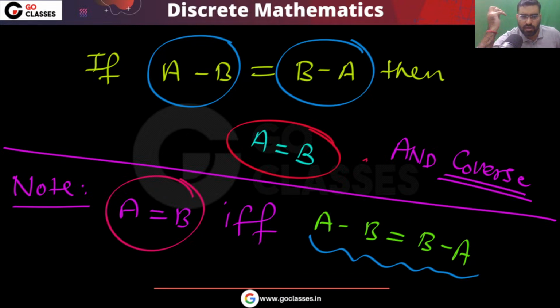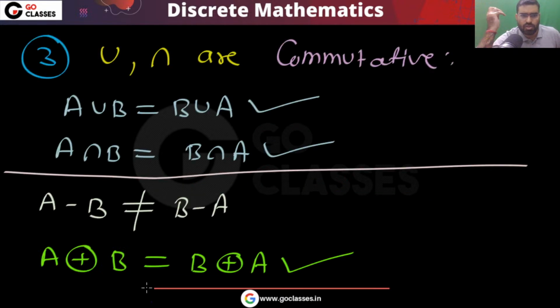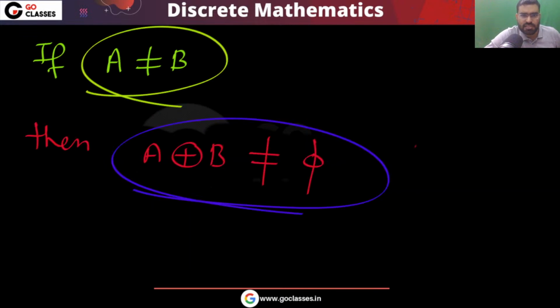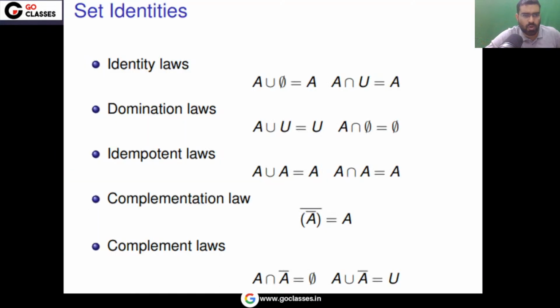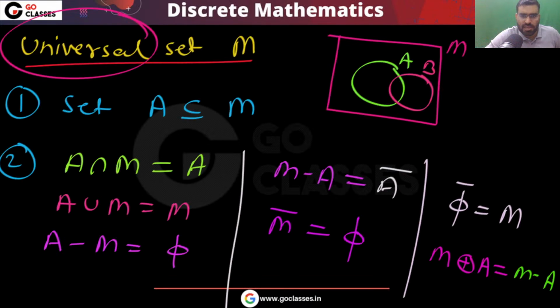Now let's see this. Here you can notice that symmetric difference is commutative, but set difference is not commutative. This is one thing you can see. What is the next? So these are some properties as we have seen. Now let's see some more properties.